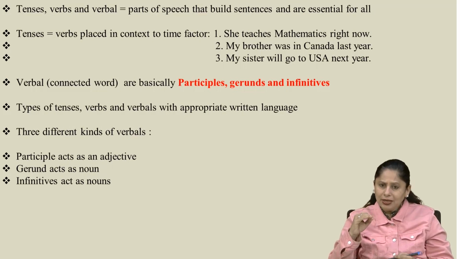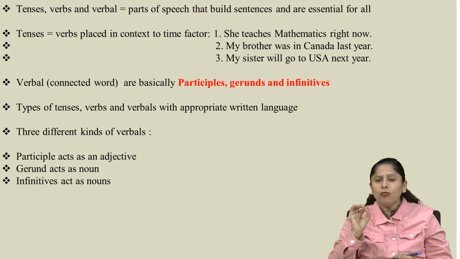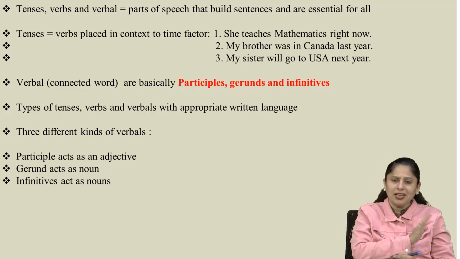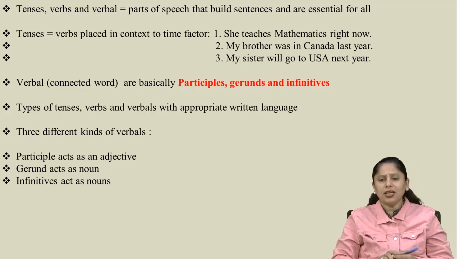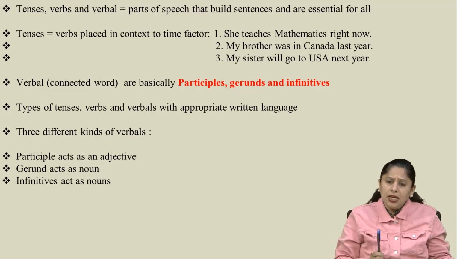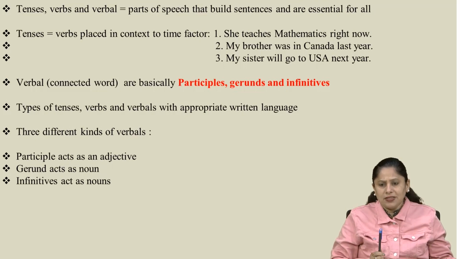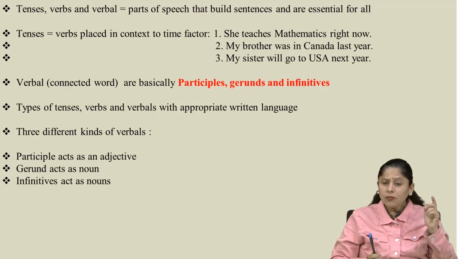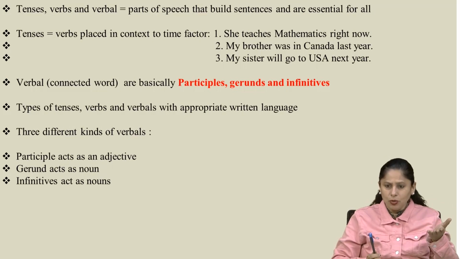Then in the second sentence, please tell me what the verb is. You have to find it. My brother was in Canada. So was shows the action of the sentence, that he was staying in Canada. Of course, stay is not used over here, but it means that he was in Canada, he remained there last year. Remaining, staying, everything is shown with one word, was. Was, of course, is a verb over here.